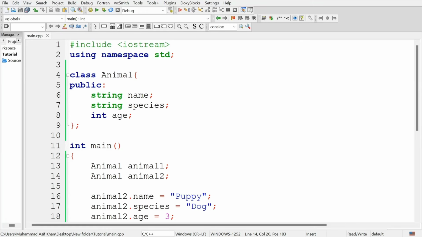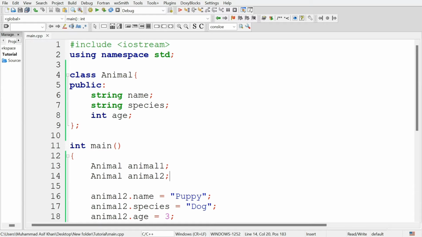Welcome students. In this video we are going to learn about an important concept in object-oriented programming, that is constructor in C++. A constructor is a special type of function in a class. Its primary purpose is to initialize objects of the class. A constructor is automatically called when an object is created, saving us from manually initializing each attribute of that object. Some characteristics of constructors are: it has the same name as the class, it does not have any return type, not even void.